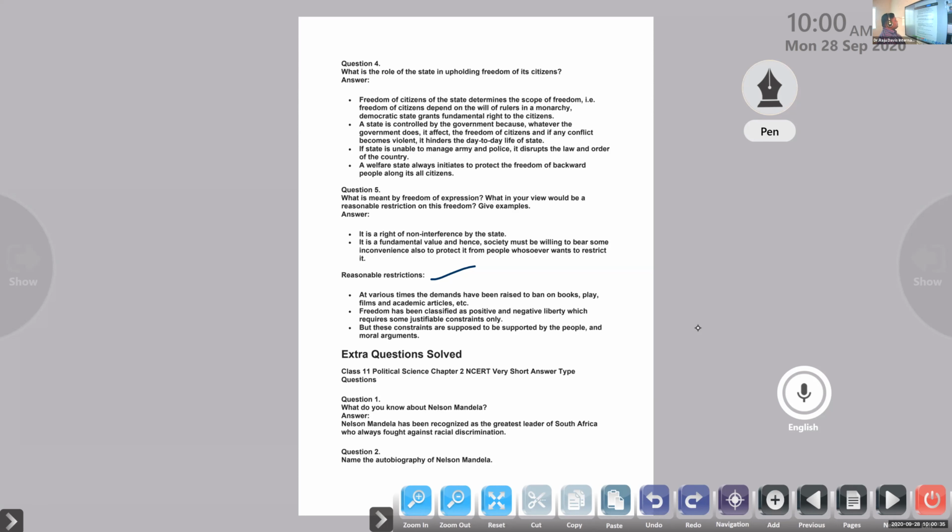Is that clear? But these constraints are supposed to be supported by the people and by moral arguments. Where such constraints exist, the people must be willing to accept and obey them. Is that clear? Yes, sir.